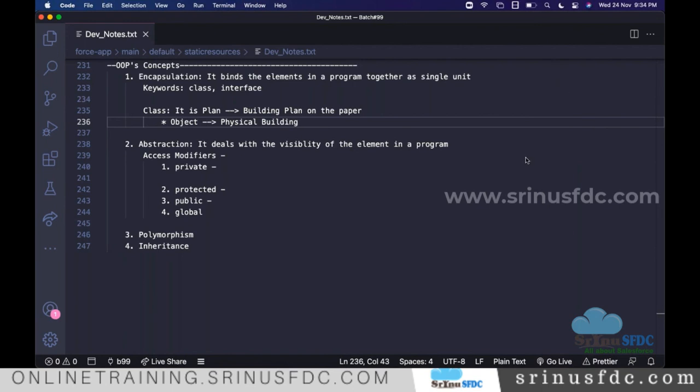Any questions? I have a question. Yes, sir. As you already explained, Apex follows almost all the concepts of OOPS, but it also provides support to primitive data types. So my question is, is Apex considered to be a pure object-oriented language?